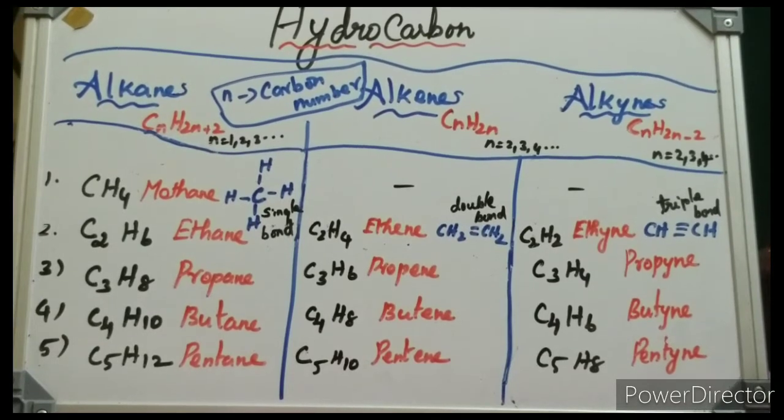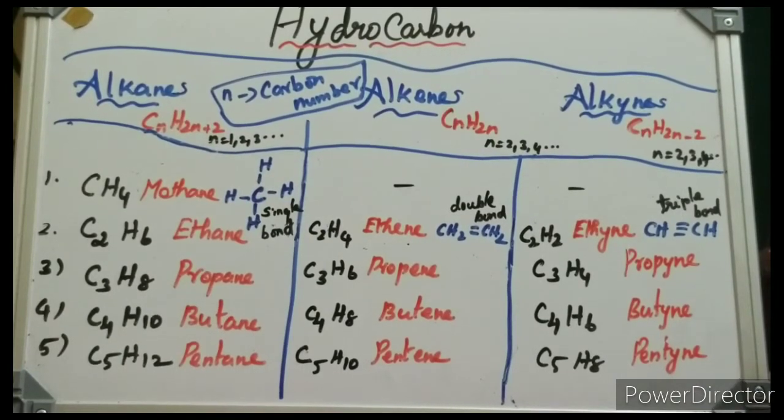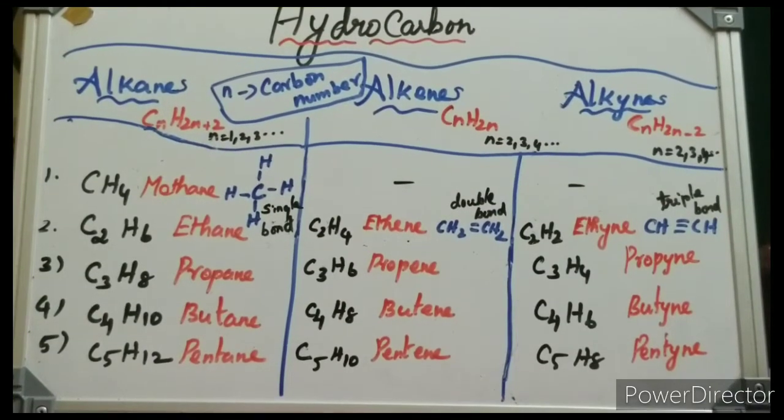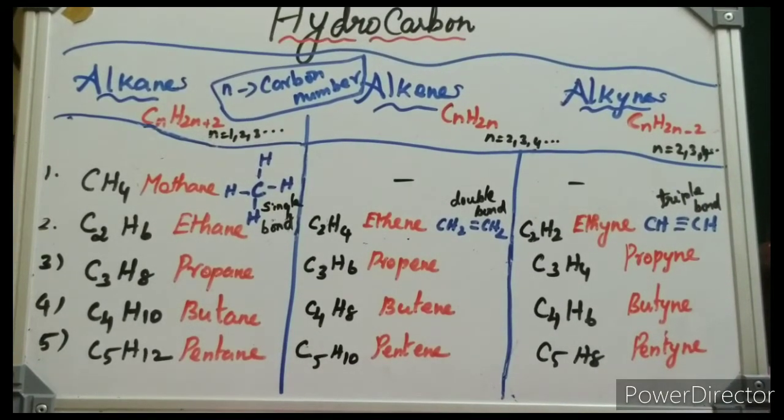Hello dear students, hi everyone. In this video I am going to explain the next classification of organic carbon compounds. In the last video, I explained the first classification, that is based on the carbon chain compound. It is classified into two. Now in this video, I am going to explain the next classification. This classification is a very important classification in any organic chemistry. This group of organic carbon compounds is very important.